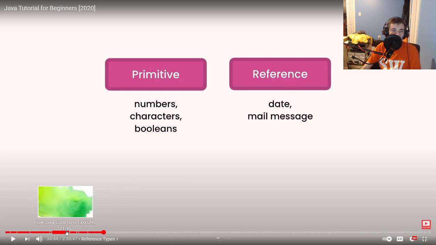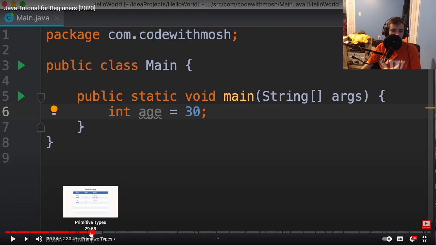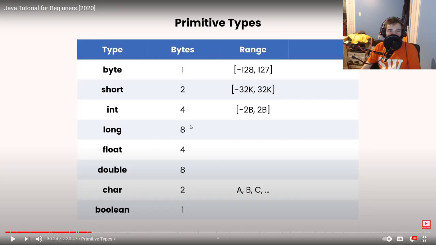Okay, do I actually have to memorize all this? What is it? Byte. Not all of it. Byte, short, int, long, float, double, char.